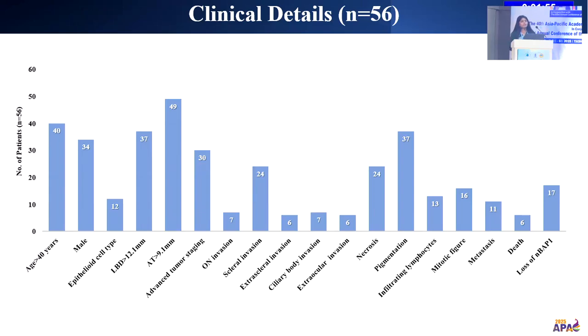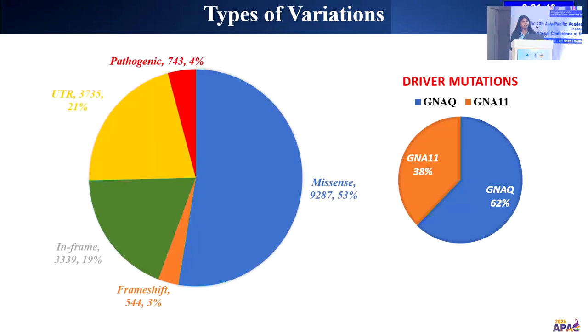These are the clinical details of all 56 patients, in which the thickness was higher in 49 cases, scleral invasion was found in 24 cases, increased pigmentation was found in 37 cases out of 56, and metastasis was found in 11 cases. Coming to the type of variation, as I have already told you, GNAQ and GNA11 are mutually exclusive mutations. GNAQ was found in 38% and GNA11 was found in 62% of the cases. Pathogenic variations, which are important for any disease, we found in 4% of the cases in uveal melanoma.